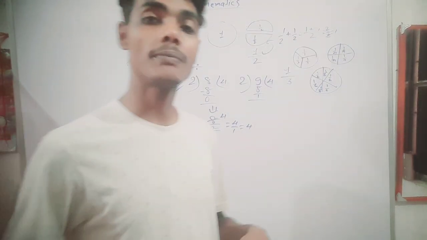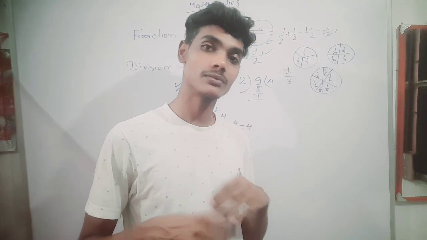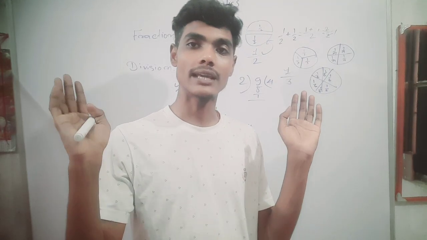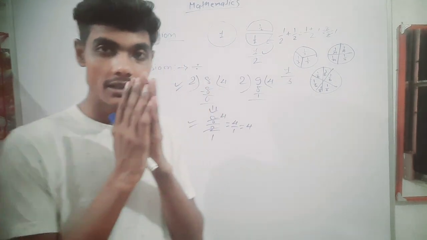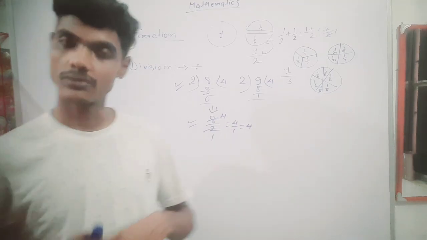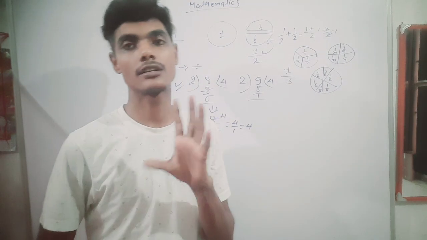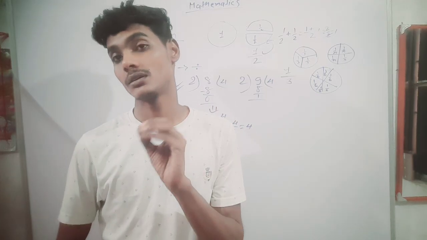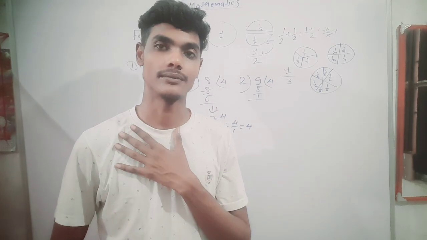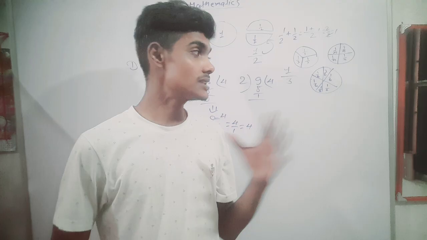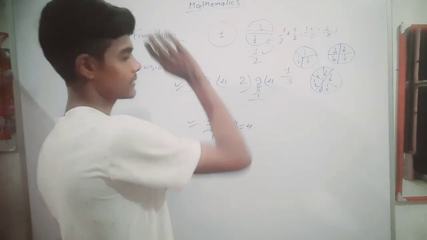Wow, how many parts can we make? So many parts I can distribute. I can divide this bread, and every part is the mathematical representation of how many parts it is divided into. So it is the mathematical representation of a fraction.